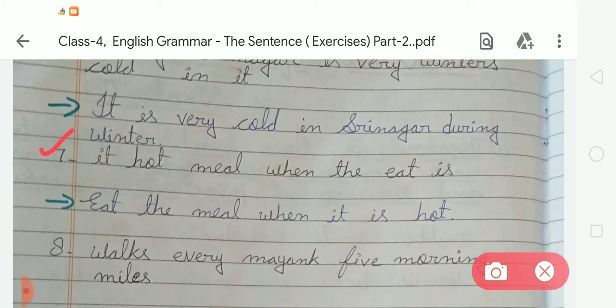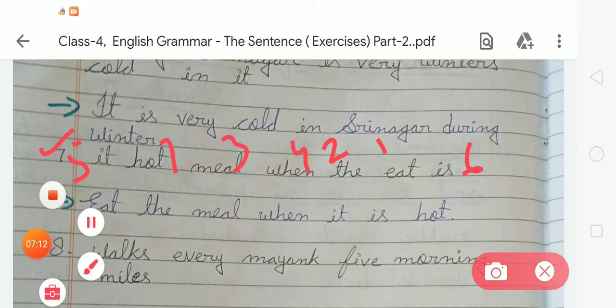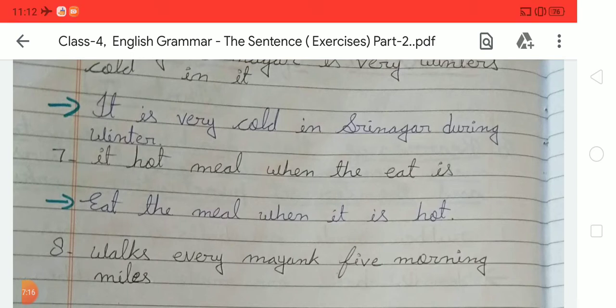So firstly we have to write 8. Second, the. Third is meal. Fourth is when. Fifth is 8, 6 is age, and 7 is hot. Okay, so the sentence we have to write is, eat the meal when it is hot.